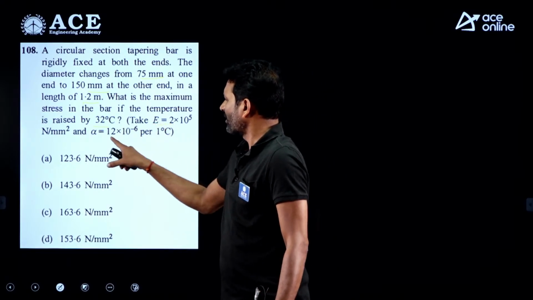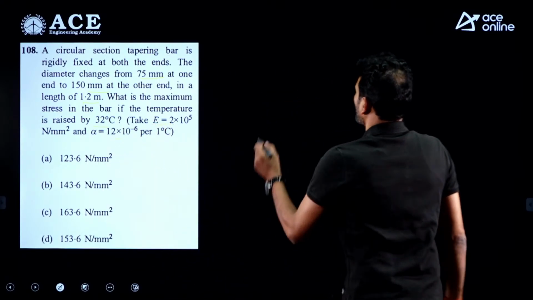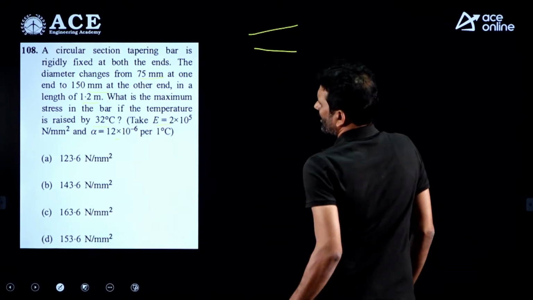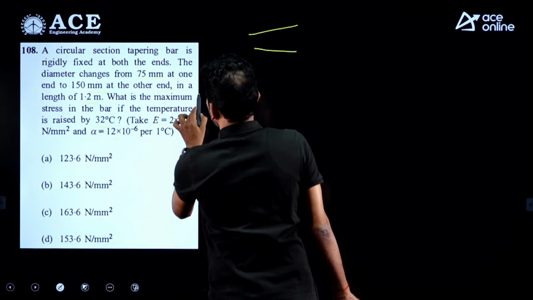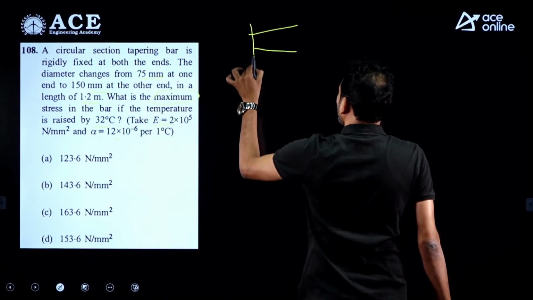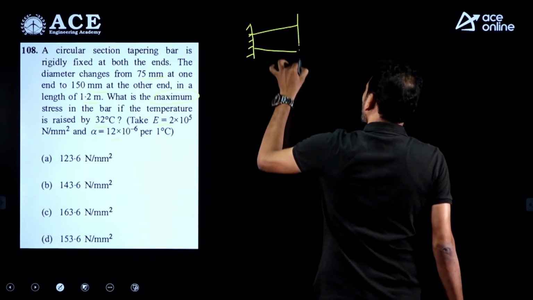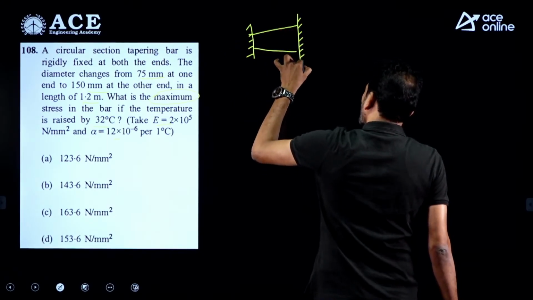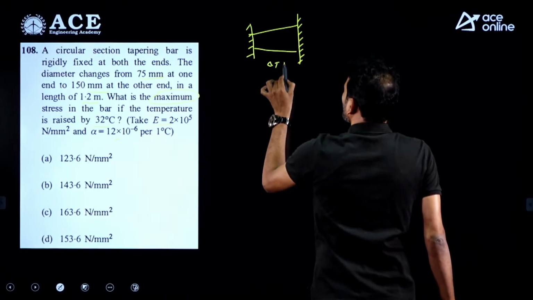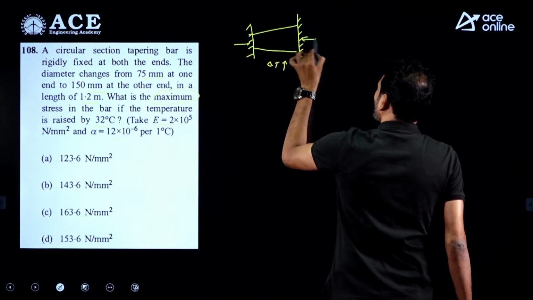Young's modulus value is given, alpha is given. So in this particular case, first we have to find out the P value, asking clearly the maximum stress. Stress may not be uniform throughout the length of the bar in this particular case, being it is a tapered section, we know it. So stress is maximum at a minimum cross section, that is at A here. So when you try to increase the temperature, obviously it will give the reaction at the supports.